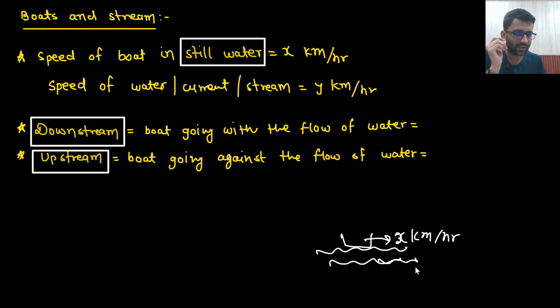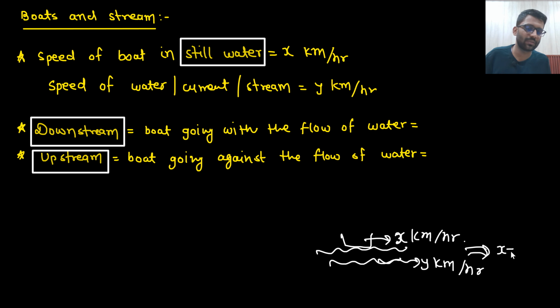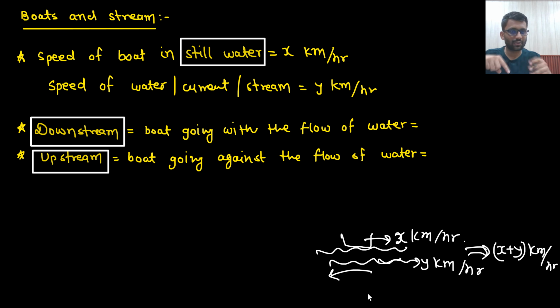Now the water also starts moving at y kilometer per hour. So what will happen? The speed of your boat will increase if water is moving in the same direction in which your boat is going. It will push the boat to go faster. So the speed will be x plus y kilometer per hour. And if the water is going in the opposite direction, it will reduce the speed of the boat. That means this speed will be x minus y kilometer per hour.